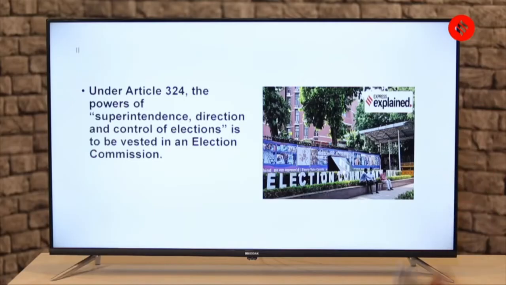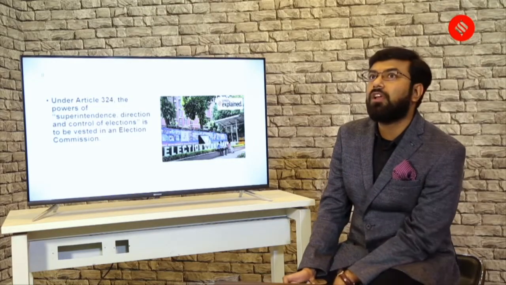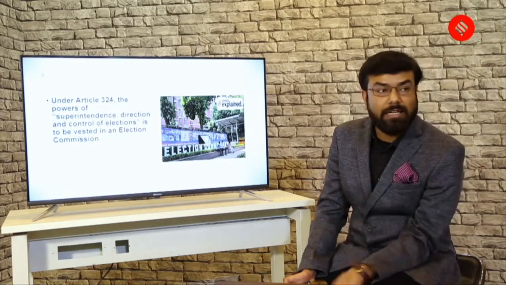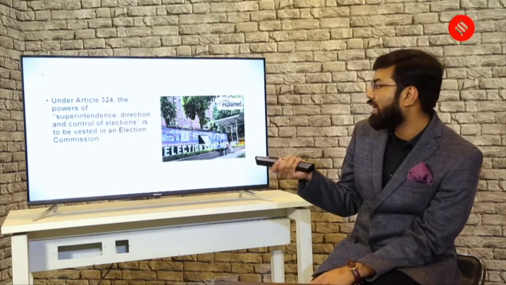Now this article is important. Article 324, the powers of the CEC or the Election Commission is there in Article 324 of the Constitution, which says superintendence, direction and control of elections to be vested in the Election Commission. So Election Commission in a way is a servant when it comes to conducting the superintendence, direction and the control of elections.